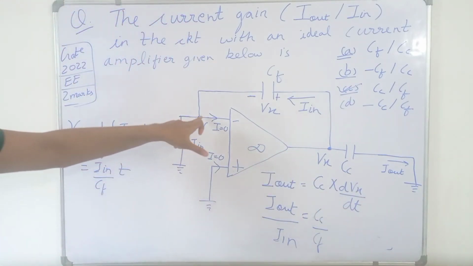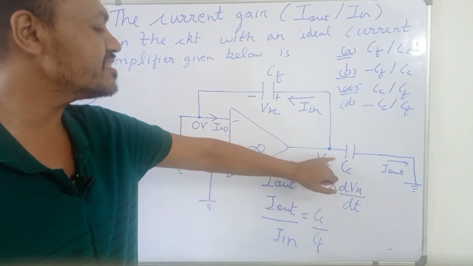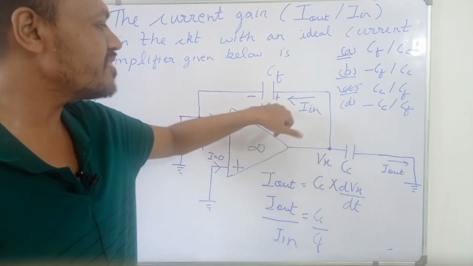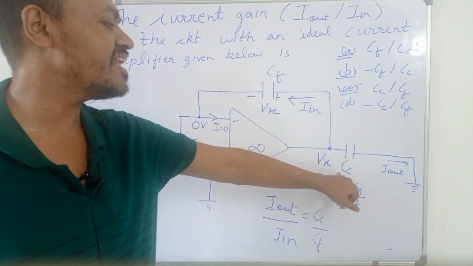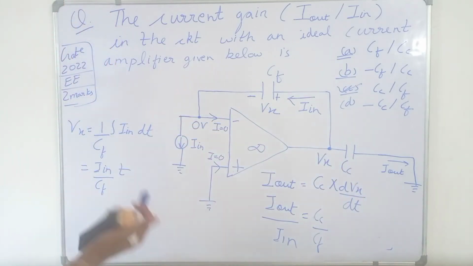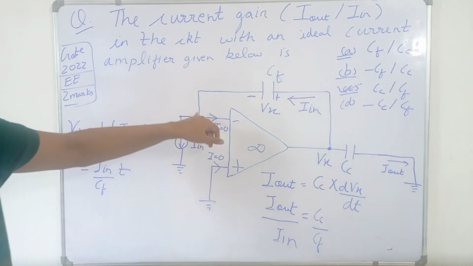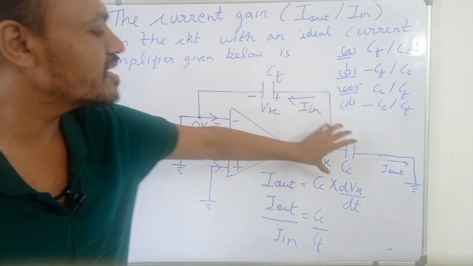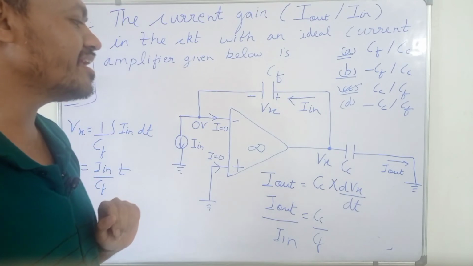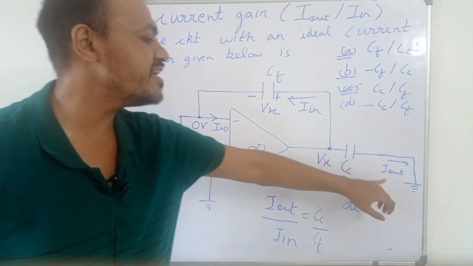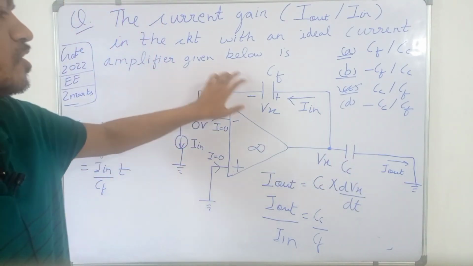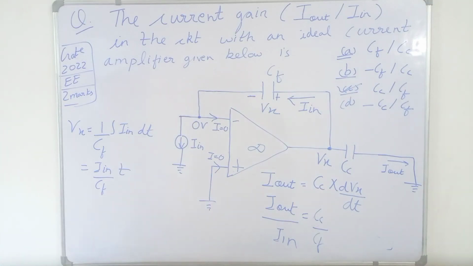And this is 0 volts, obviously. Vx at this point will appear across this capacitor as well as this capacitor, because they both are in parallel. Because this is 0 volt, both capacitors are connected between Vx and ground, so the voltage across both these capacitors will be the same. This question was based on the concepts of analog electronics and network theory both.